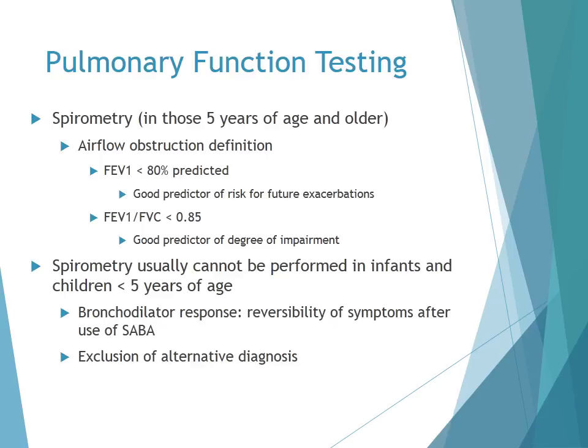Spirometry should be done at the initial assessment, after treatment is initiated, during periods of progressive or prolonged loss of asthma control, and at least every 1 to 2 years in these patients. Spirometry usually cannot be performed in infants and children less than 5 years of age because these patients cannot control their breathing as well as older children. And therefore, in these patients, diagnosis can be made upon bronchodilator response, so the reversibility of symptoms after the use of a short-acting beta-2 agonist, as well as exclusion of alternative diagnoses.